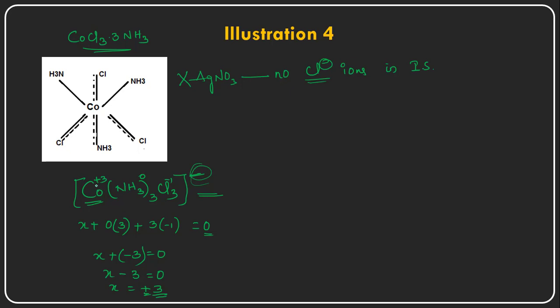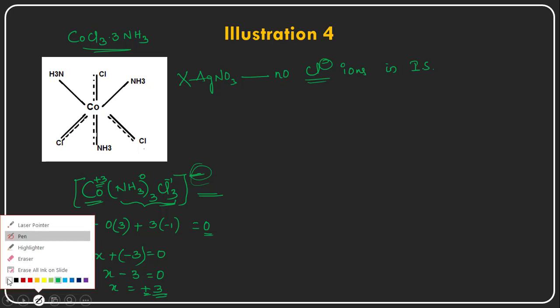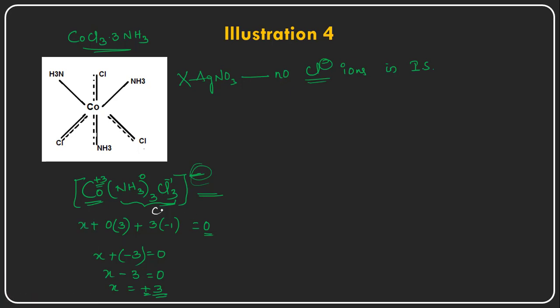So cobalt here is having a +3 oxidation state due to what? Because this ammonia is a neutral ligand only. So only chlorides are satisfying this primary valency, that is +3 oxidation state, right? Because of that reason, this chloride is satisfying the primary valency, as well as since there are 3 ammonia ligands and 3 chloride ligands, the coordination number is 6.